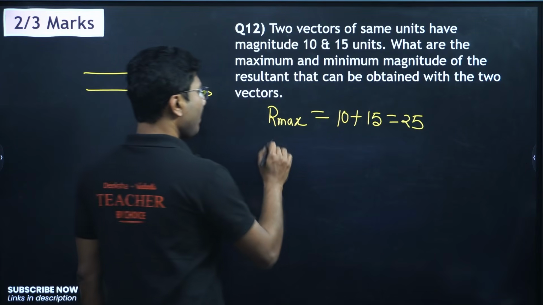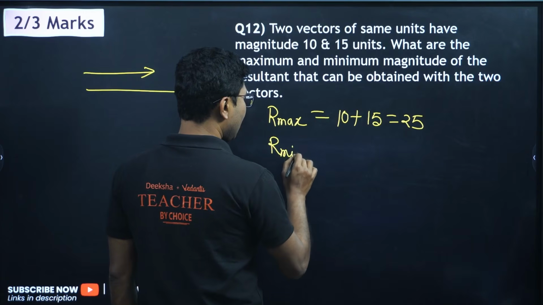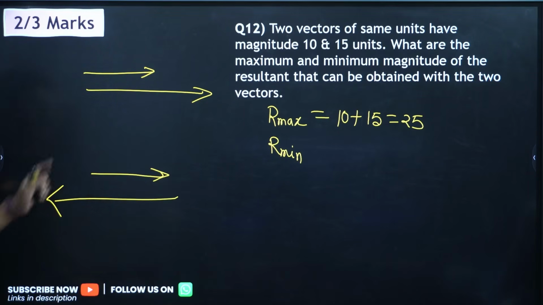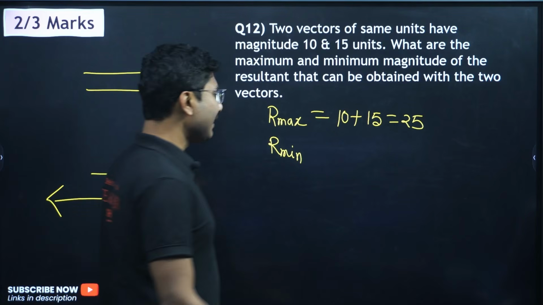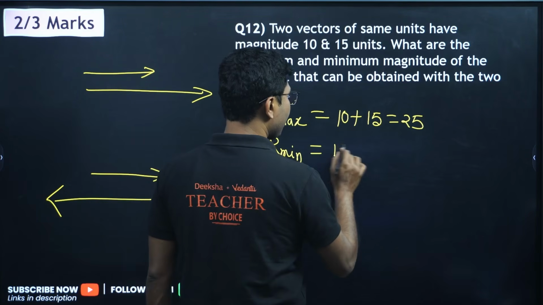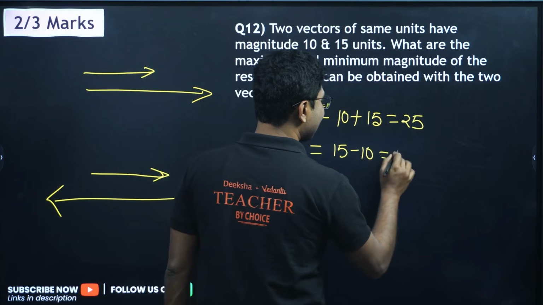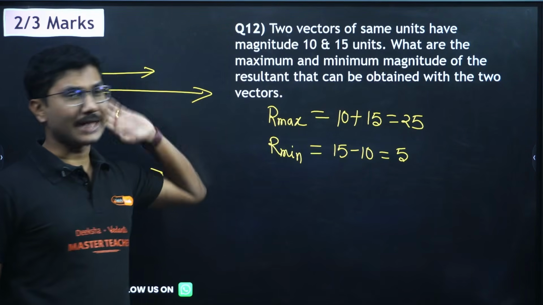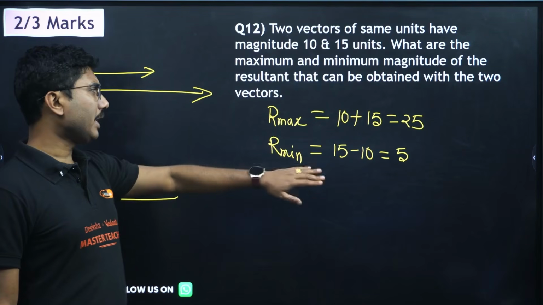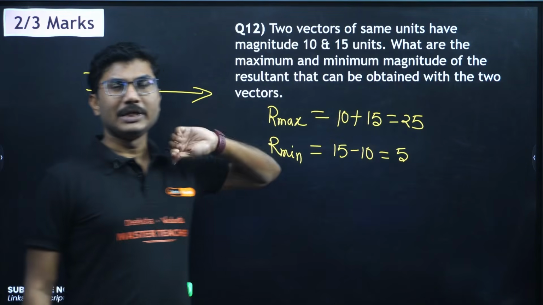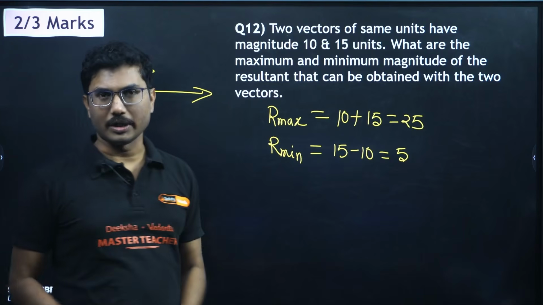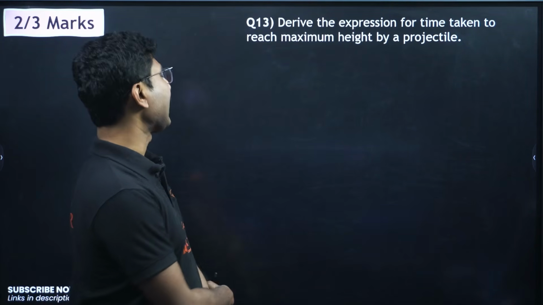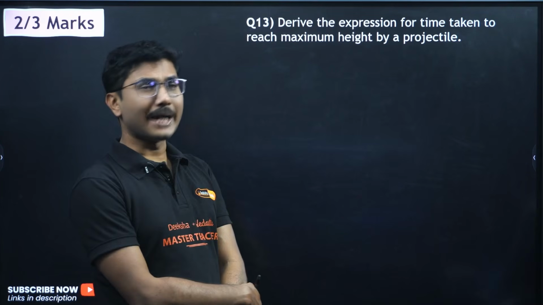Now what is the minimum? Minimum is possible when one is in this direction, another one is in the opposite direction. If the vectors are in opposite direction, then the minimum magnitude occurs, and that will be 15 minus 10, that is 5. Again 10 minus 15 does not matter because it's magnitude, so sign will always be positive. So maximum is addition, minimum is subtraction, larger minus smaller. Okay, clear?